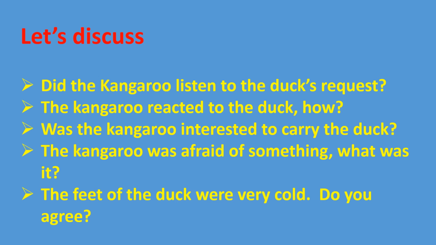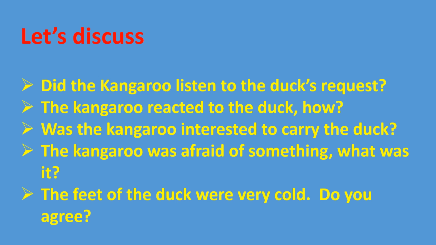Was the kangaroo interested to carry the duck? Is the next question. It was interested, but it was afraid of the rheumatis. The next question is, the kangaroo was afraid of something. What was it? Yeah, it was afraid of the rheumatis.